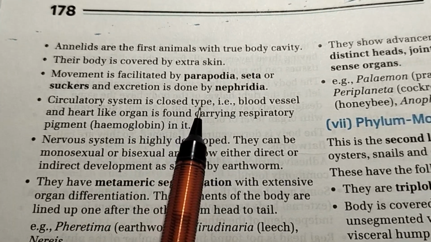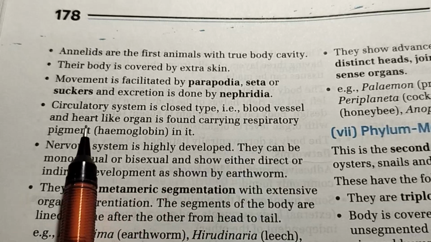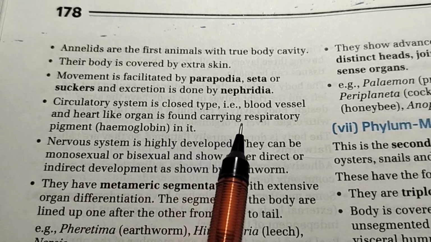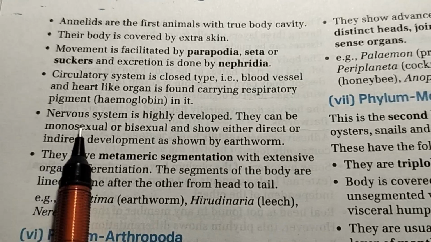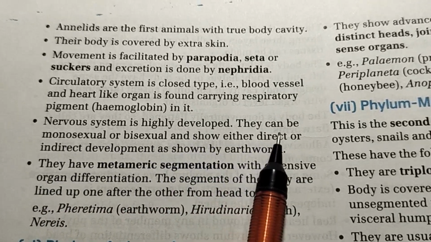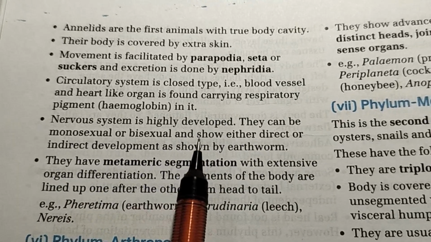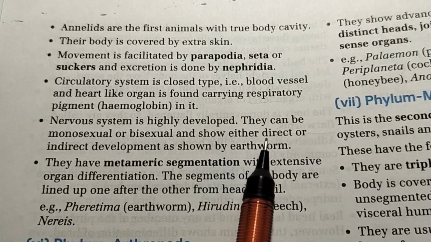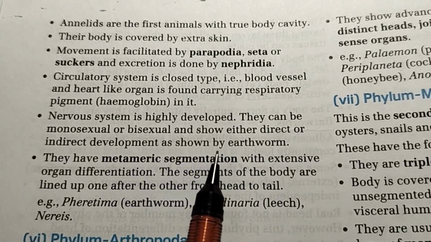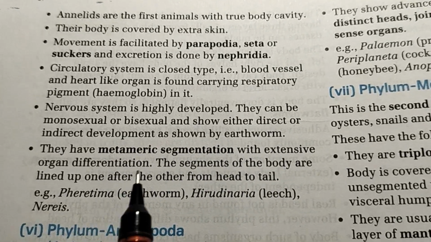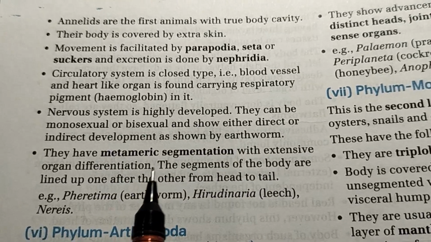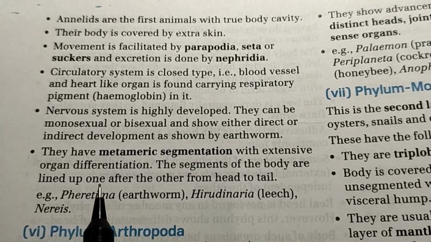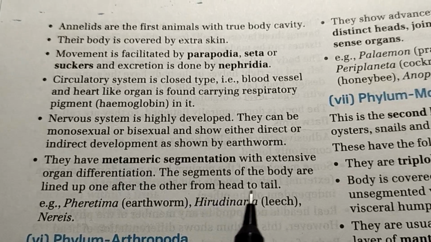Circulatory system is closed type, that is, body vessels and a heart-like organ are found carrying the respiratory pigment, that is hemoglobin, in it. Nervous system is highly developed. They can be monosexual or bisexual and show either direct or indirect development, as shown by the earthworm. They have metameric segmentation with extensive organ differentiation. The segments of the body are lined up one after the other from head to tail.